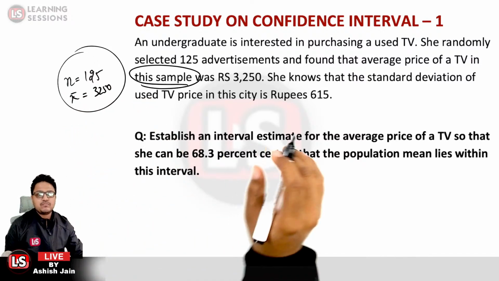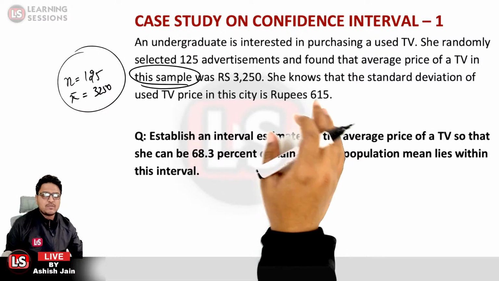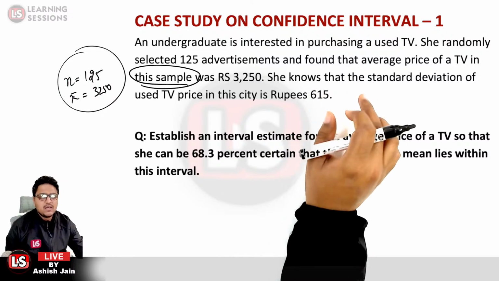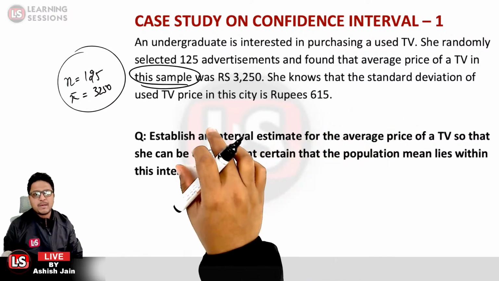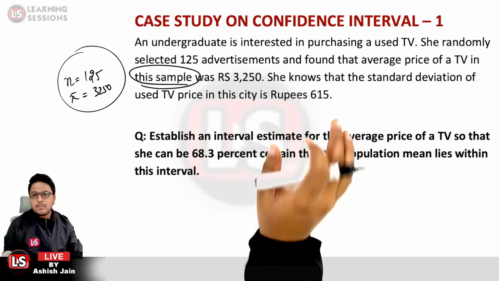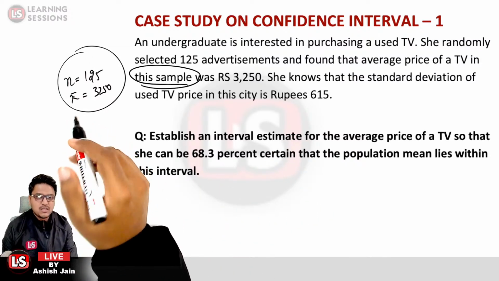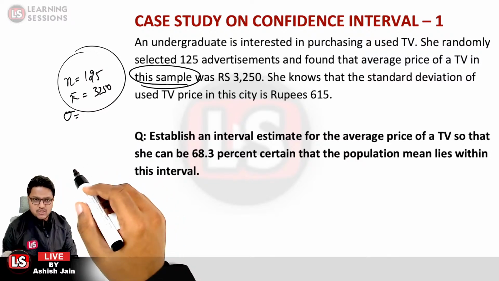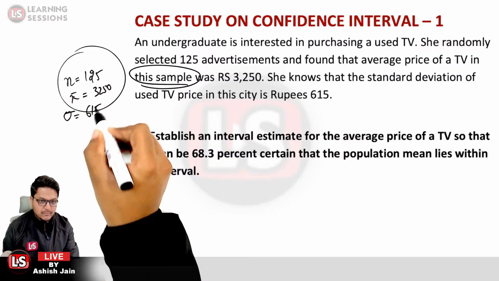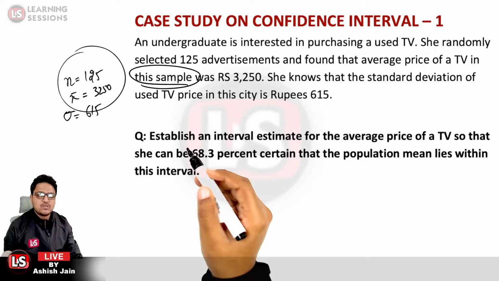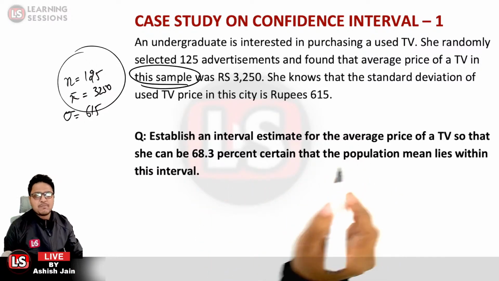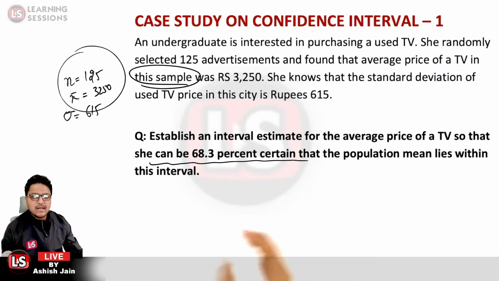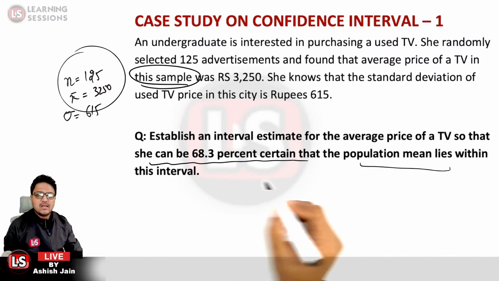She knows that the standard deviation of the used TV price in the city is rupees 615. So sigma is the population standard deviation, and it is given to be 615. Based upon that, you need to establish an interval estimate for the average price of a TV so that she can be 68.3% certain that the population mean lies within this particular interval.